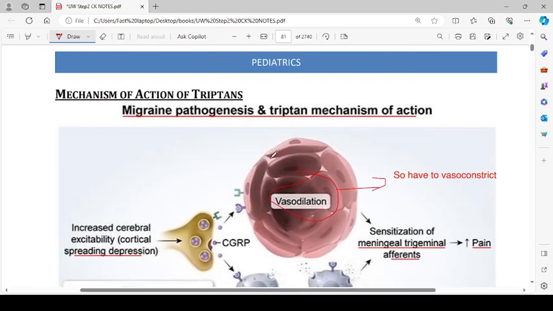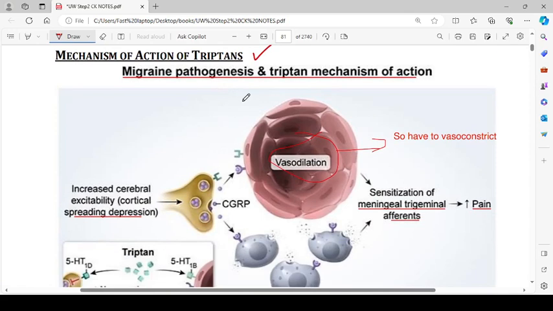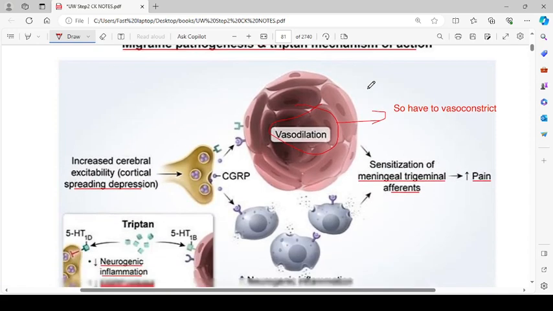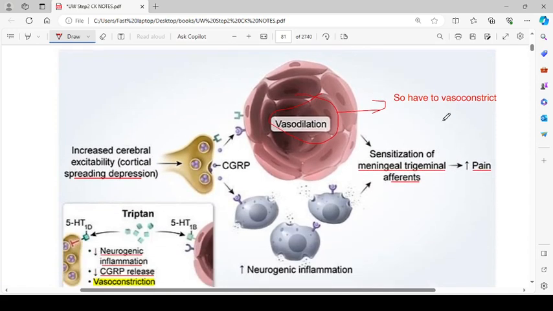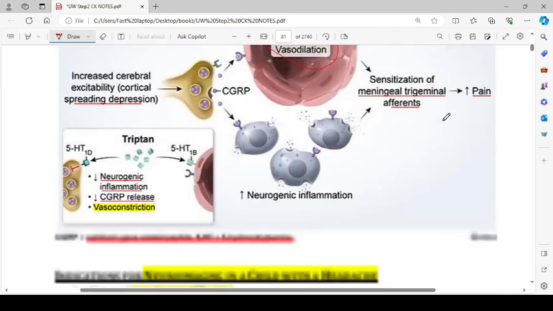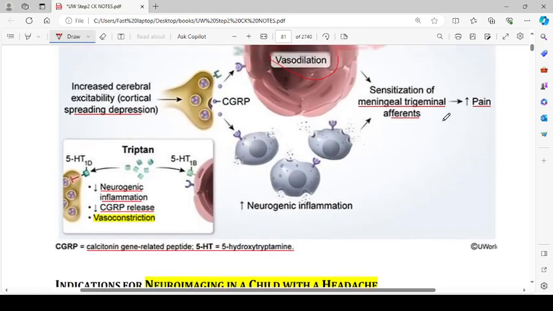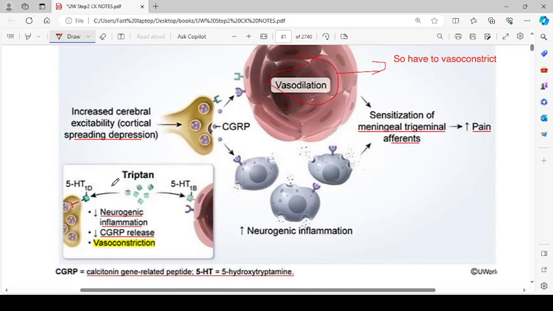Then the mechanism of action of triptans. How do they act? Migraine pathogenesis and triptan mechanism of action. So basically migraine, give me a second. I think the triptans are serotonin agonists, right? So they decrease the neurogenic inflammation, decrease the CGRP release, and they cause vasoconstriction. Okay. Calcitonin gene related peptide.